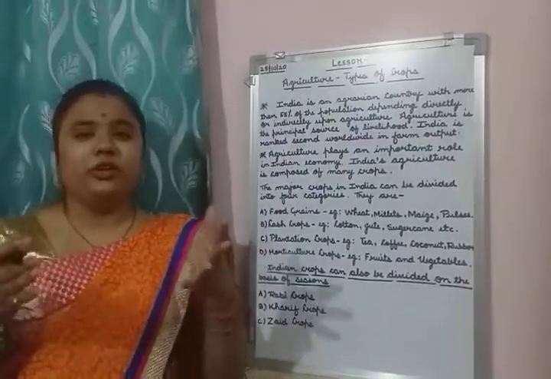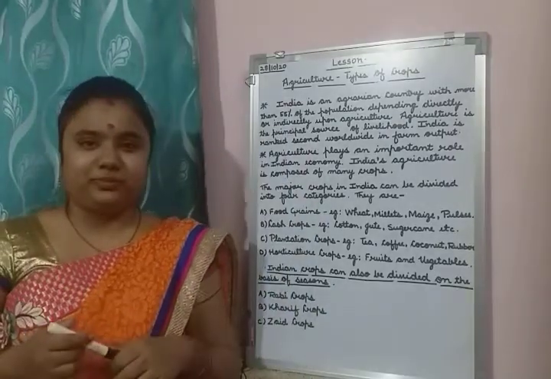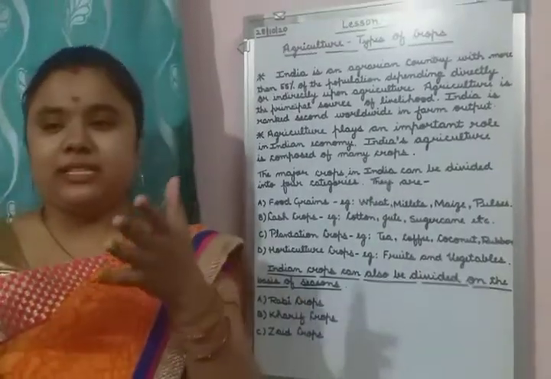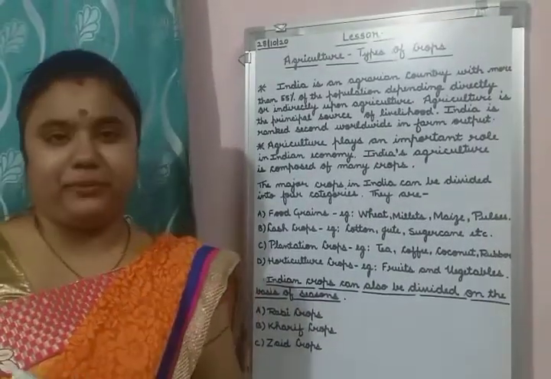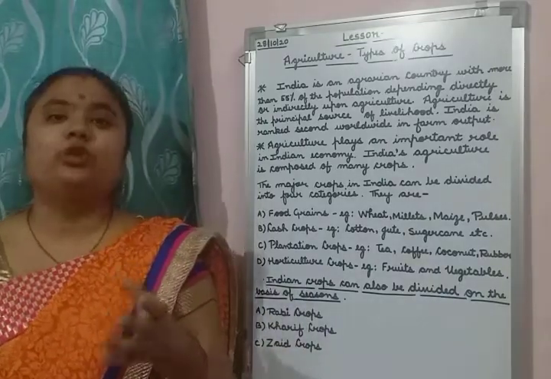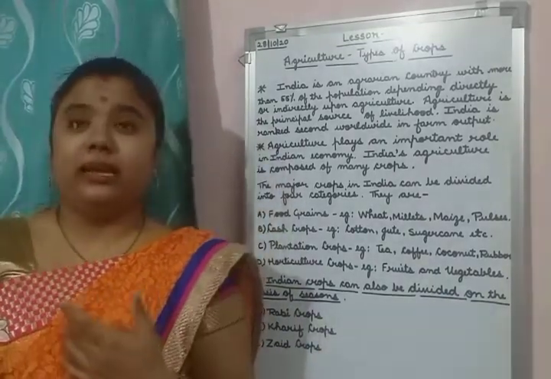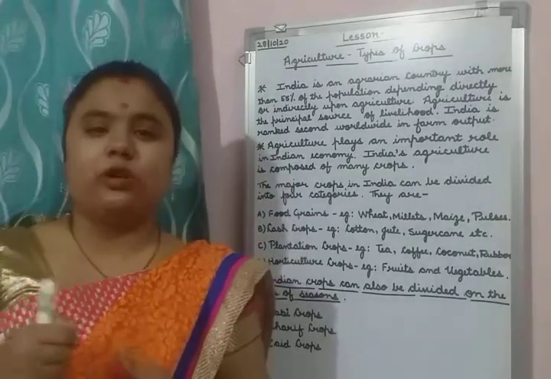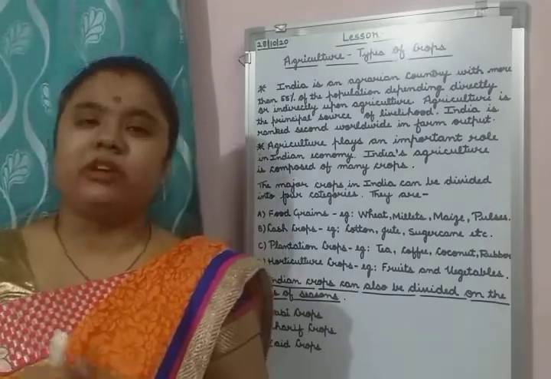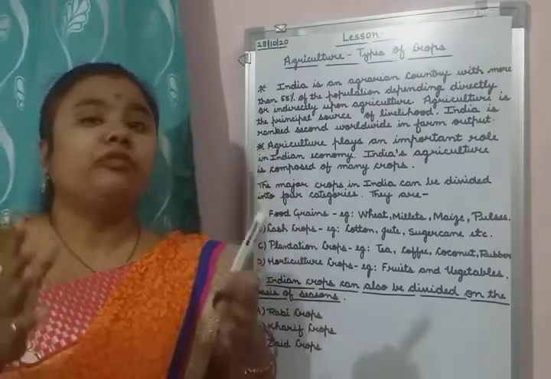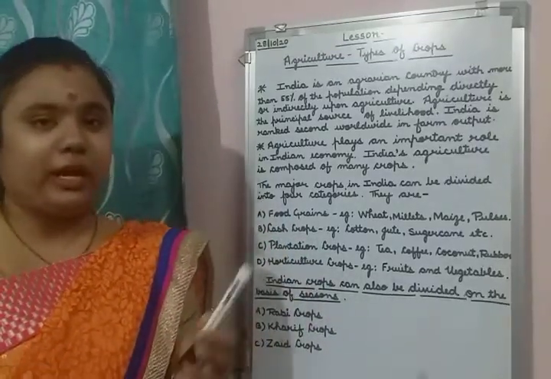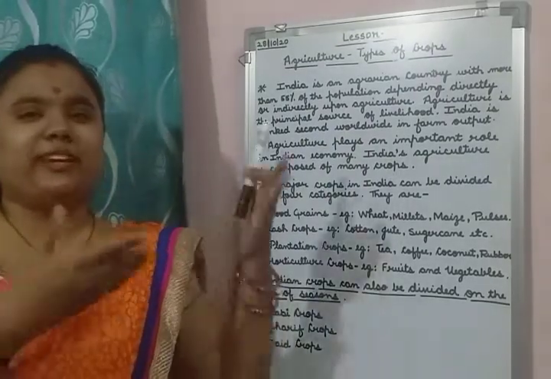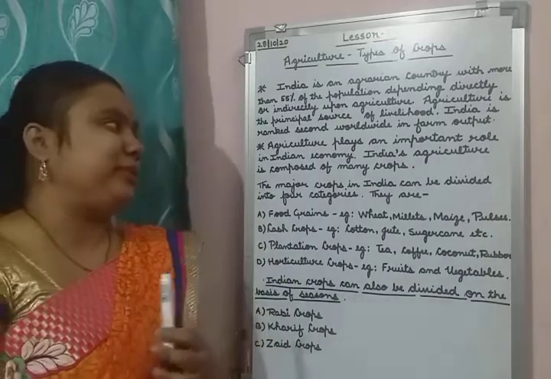First of all, children, you must know what is the meaning of agriculture. Agriculture means, in simple language, farming. You must have heard about farmers. In English grammar also you have studied about our helpers, and farmers are also included there. So many farmers are there in our country, they are doing the farming, na? Agriculture means farming. Types of crops, how many types of crops are there in our country, that also we will study in this chapter. So let's begin with our chapter.